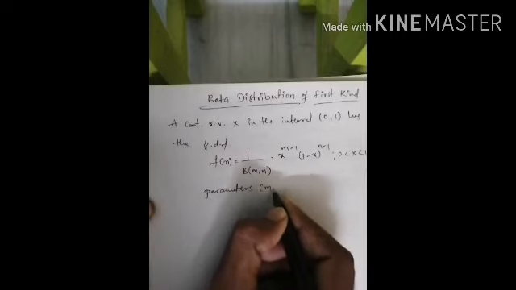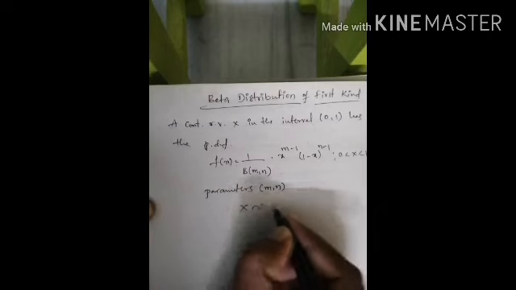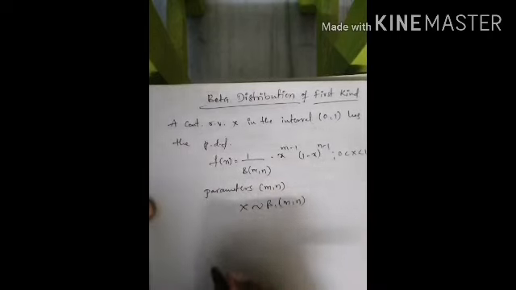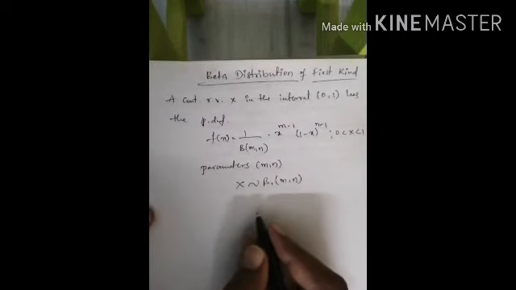It is usually denoted by x follows beta 1 of m comma n. So this is the beta distribution of first kind definition.